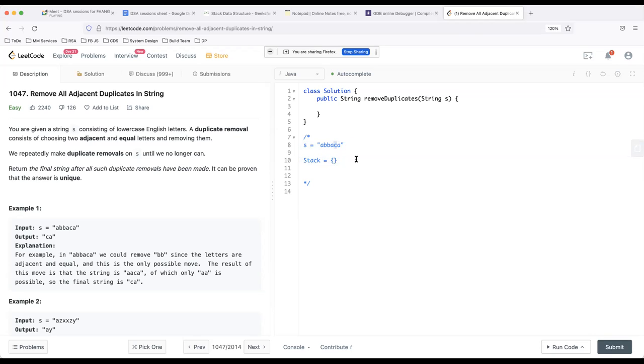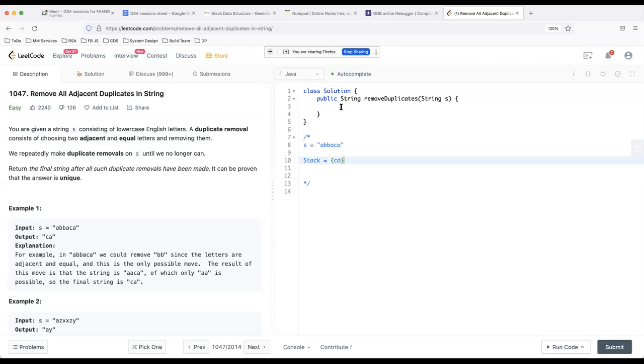Now I come to C. At this point of time, stack is empty, so there is nothing to compare against. So I push C into the stack, and then I have A. I compare A with C, they are different, so I push A into the stack, and after that I exhaust my string, and at this point of time I would stop. So my stack contains C and A, where A is the top, C is not the top, C is the second element in the stack.